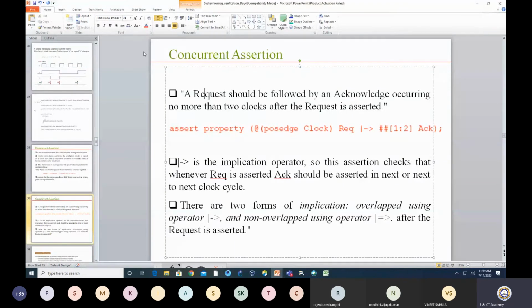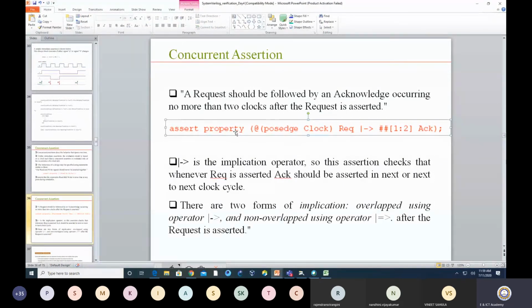So in order to verify this particular property, what will I write down? I will write down assert property. Now I want to evaluate at a particular positive edge of the clock, because I know that my design is such that every event occurring in my design happens at a positive edge. So for the positive edge, what I want to verify is that if request is high, then there is one particular operator. This is an overlap operator, the implication operator.